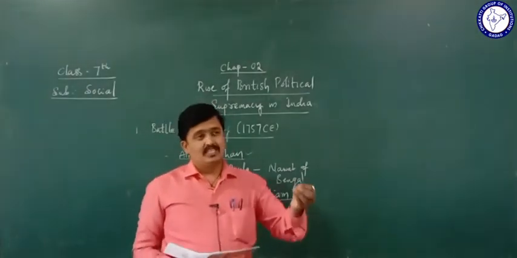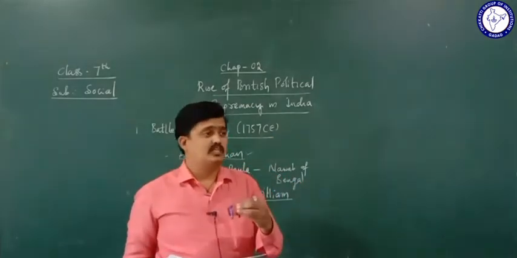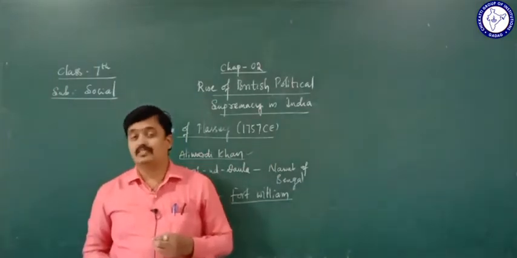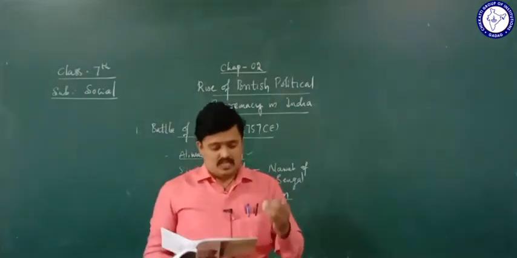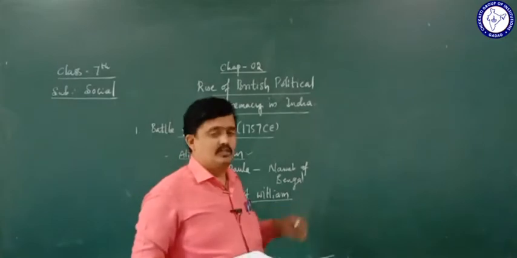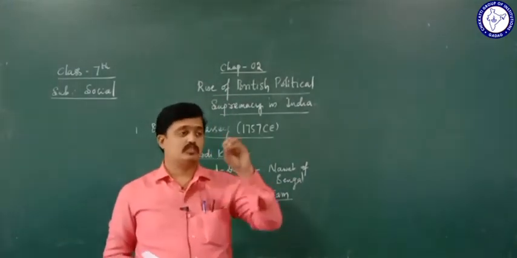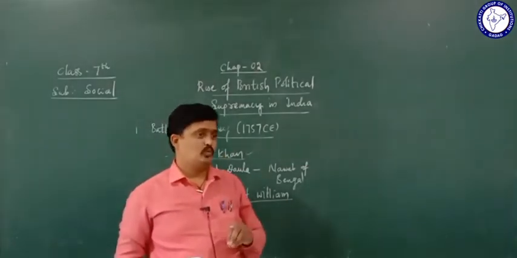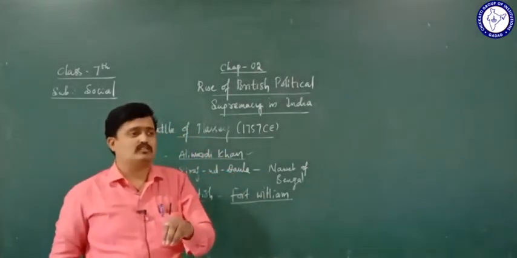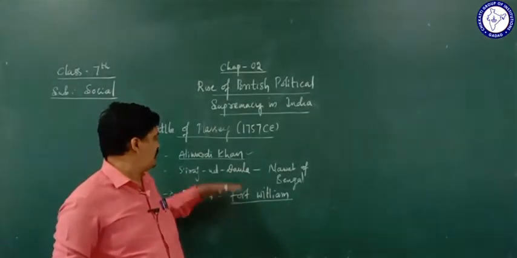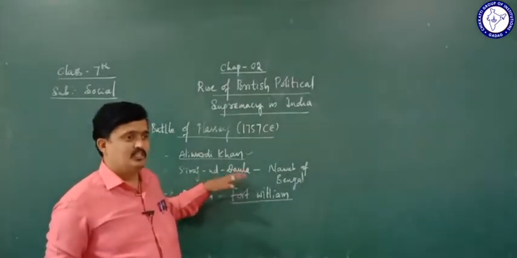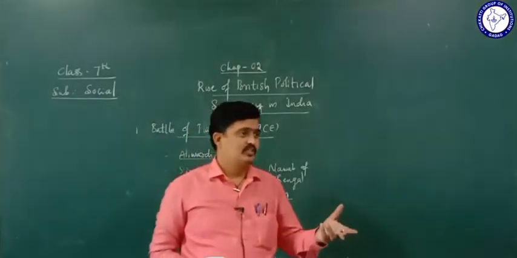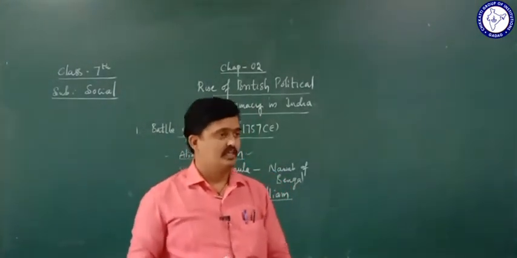And also they misused the trade exemptions given to them. What were the trade exemptions given to the British? They misused them. Why did they misuse them? Because they knew that he was very young. That's why they did not take any permission, and also misused their trade exemptions.